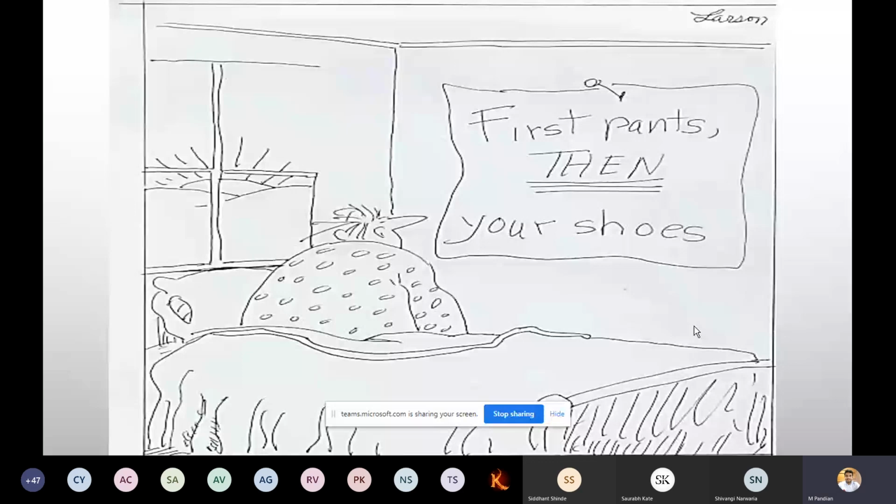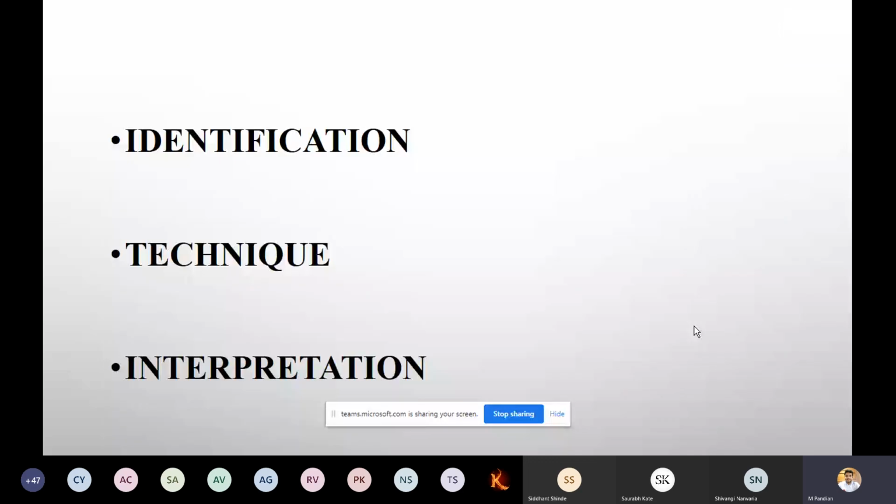But remember one thing: whenever you start something, you have to remember the fundamentals, where to start and how to end. You should not go missing steps. Accordingly, identification of the case sheet or X-ray film is important, then the techniques to remember, and finally interpretation. This is the way you have to go, and it should not change. Now we will see one by one.